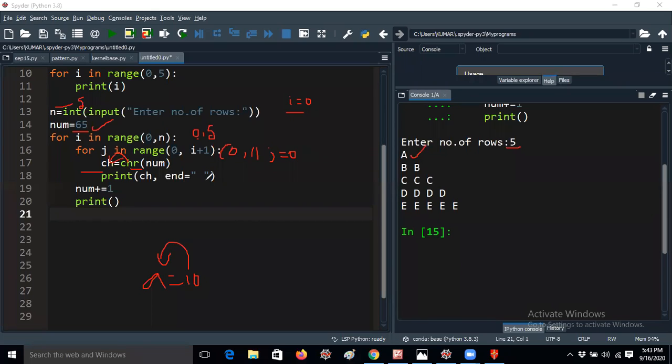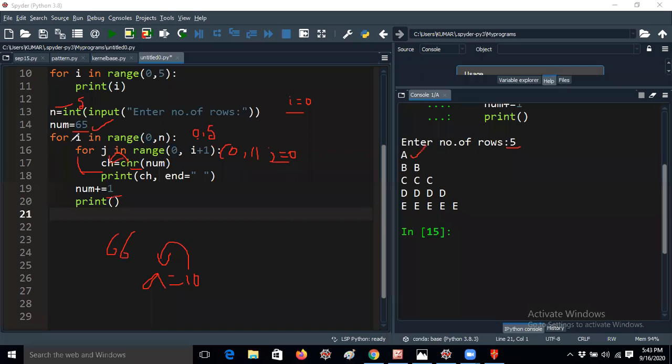After that, the j loop will be iterated only one time, since j equal to 0 iterates only once. So it skips from this loop and enters number equal to number plus 1. Number was 65 earlier, and it will be 66 now.